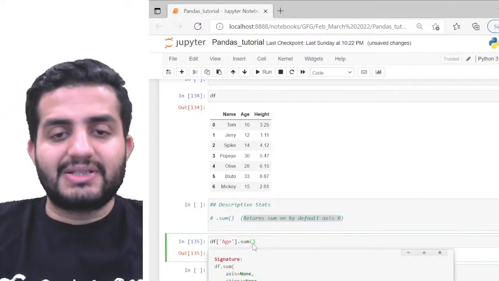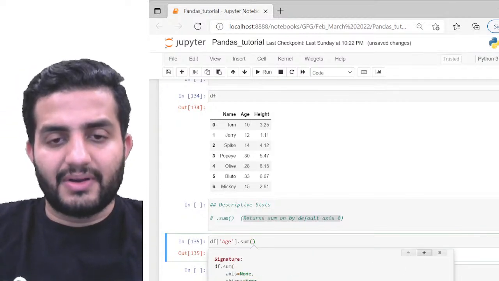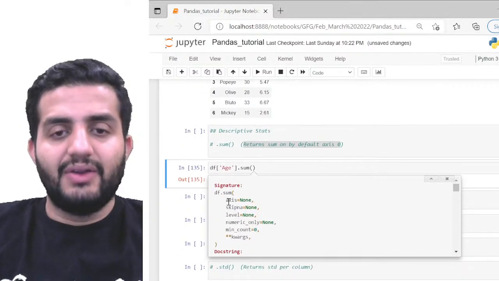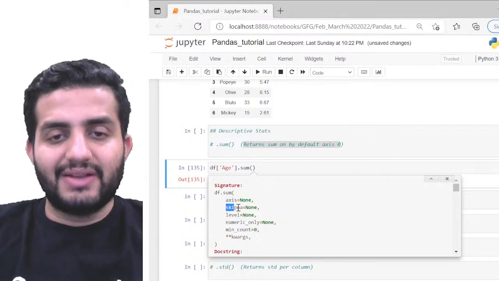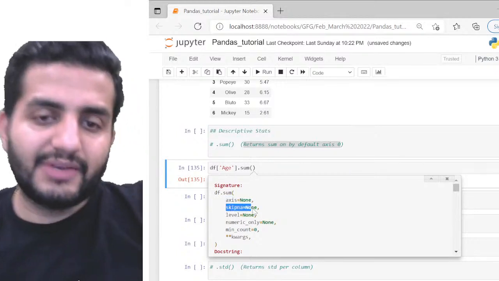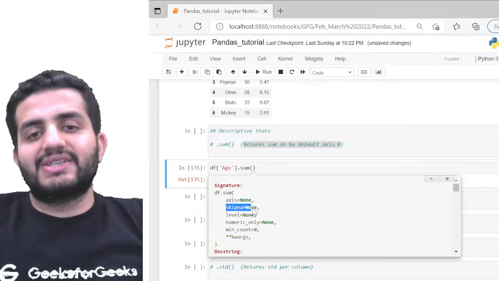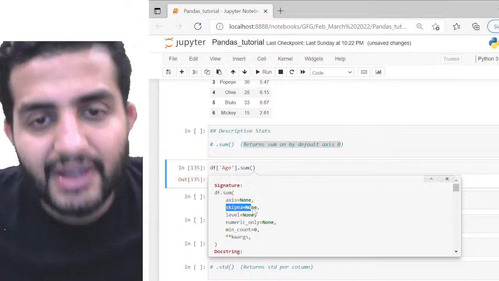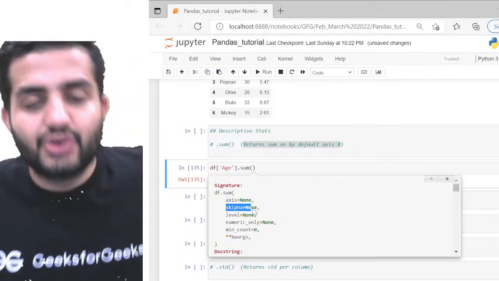Now in this sum itself, we'll open the documentation, and you can see this. We can also specify the axis and also specify skipna. These are two important things which you should look out for. Skipna means if there is a missing value in the data frame, ideally it should not give you an error.